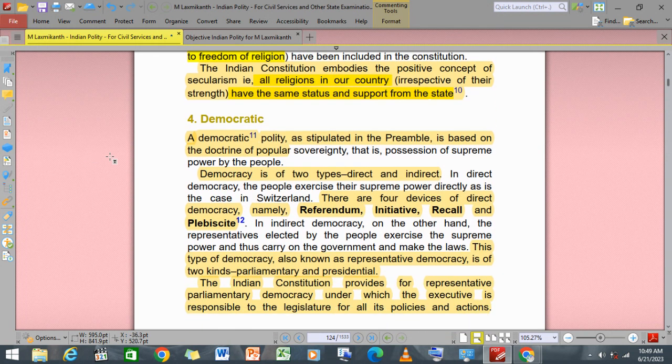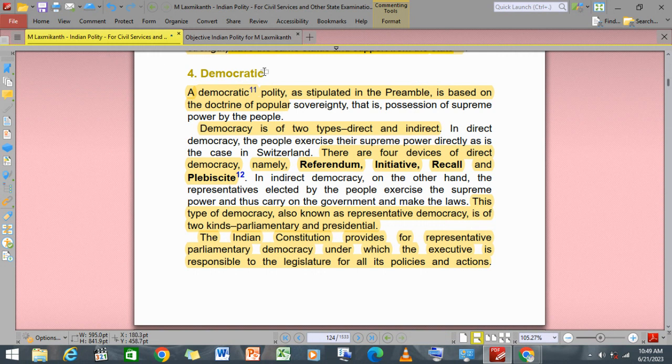Right? Now, democratic means democratic polity. The establishment in the Preamble is based on the doctrine of popular sovereignty, that is, the possession of supreme power by the people. Democratic means everything will be based on the people, and democracy is of two types: direct and indirect. Right? In direct democracy, the people exercise their supreme power directly, as in the case of Switzerland.